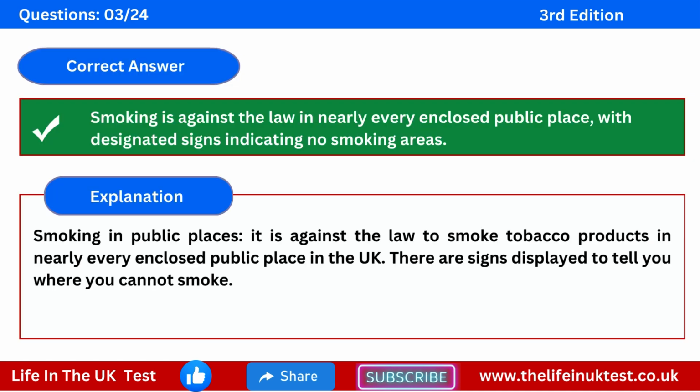The correct answer is, smoking is against the law in nearly every enclosed public place, with designated signs indicating no smoking areas. Explanation: smoking in public places. It is against the law to smoke tobacco products in nearly every enclosed public place in the UK. There are signs displayed to tell you where you cannot smoke.